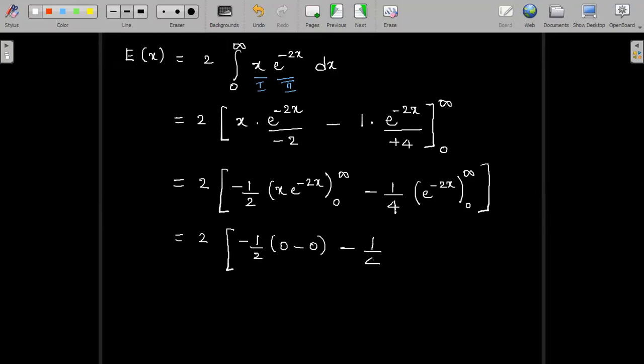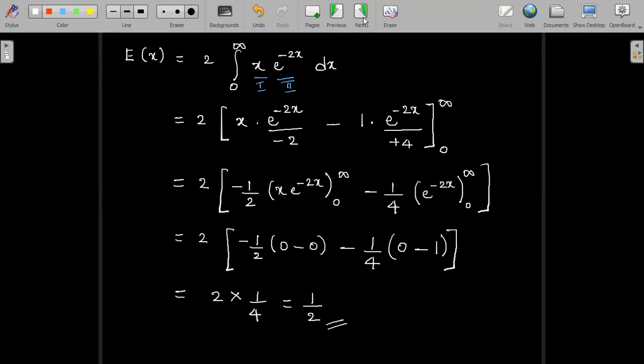Minus 1 by 4. Again, e power minus infinity is 0, minus the lower limit. When x is 0, e power 0 is 1. So we have 2 into minus of minus plus 1 by 4. So 2 into 1 by 4 gives us the answer as 1 by 2. And that's the expectation of x for us. First part of the problem, expectation of x.